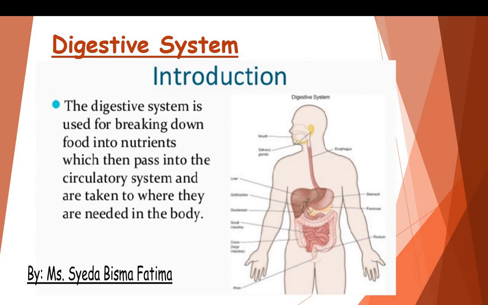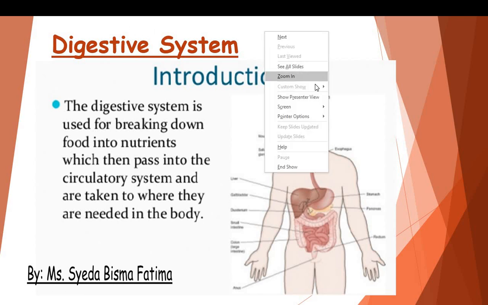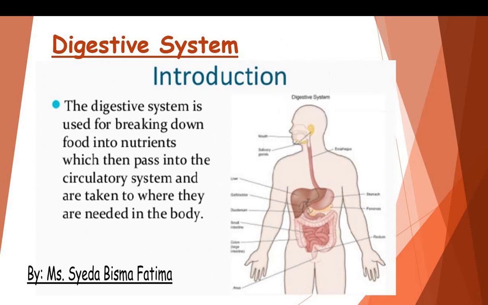In this video you will know about the whole process of digestion, how the digestion takes place and what are the possibilities. Here is the introduction. The digestive system is used for breaking down food into nutrients, which then pass into the circulatory system and are taken to where they are needed in the body.